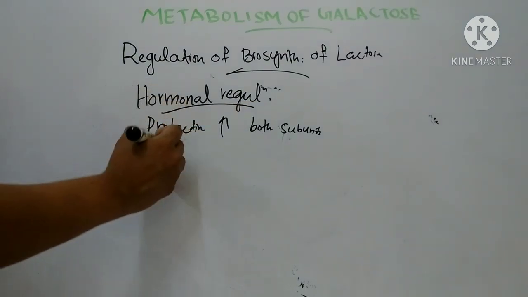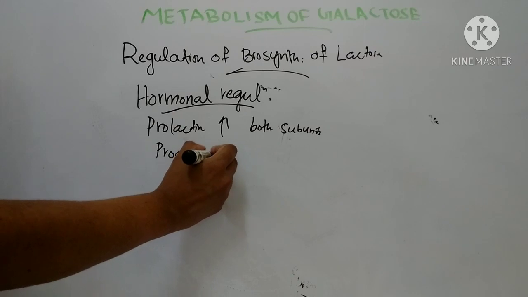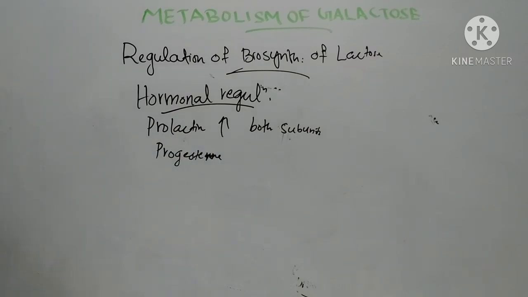Then comes progesterone. Progesterone inhibits the synthesis of alpha-lactalbumin. At parturition, levels of progesterone decrease and alpha-lactalbumin synthesis increases. This is the regulation of biosynthesis of lactose.